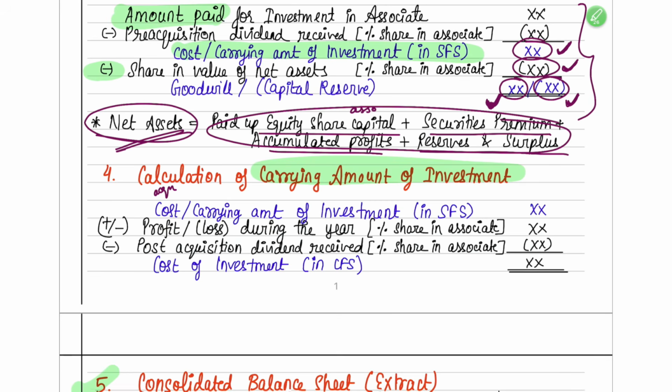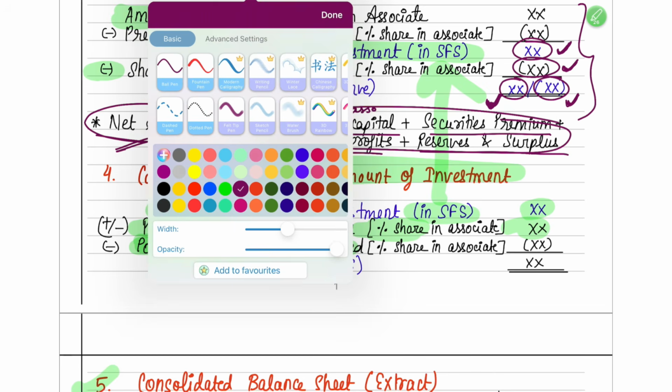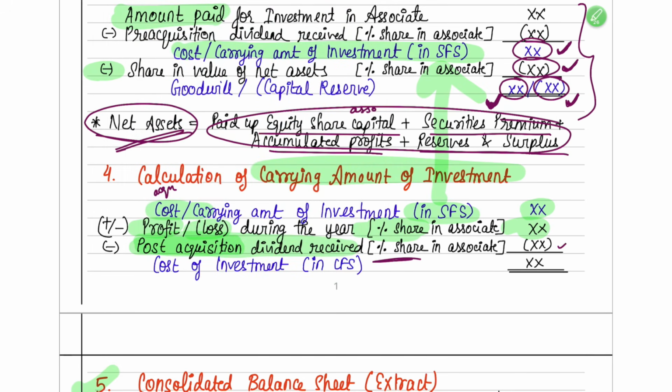Here, first take the cost of investment in SFS that we found above. If there is any profit, add it. If there is any loss, decrease it, up to the percentage of share that you have in the associate company. And if the associate company has announced some dividend after you acquired your stake, that is post-acquisition dividend, that too up to your share, you have to reduce it. You will get your cost of investment in your consolidated financial statements.